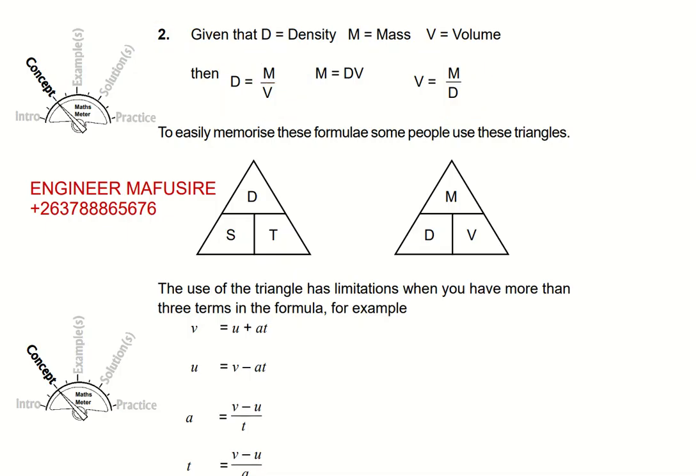So to memorize these formulas, some people use these triangles. So some people vanoshandisa matriangles anaya yekuti kana kuri ku speed, time ne distance vanoshandisa this triangle yekuti panapa ndo panenge paine distance which is d, then panapa it's speed, panapa is time. Kana kuri wo kunana density, they use this triangle again, which means mass, panapa it's density, panapa it's volume. So that is how they use these triangles.